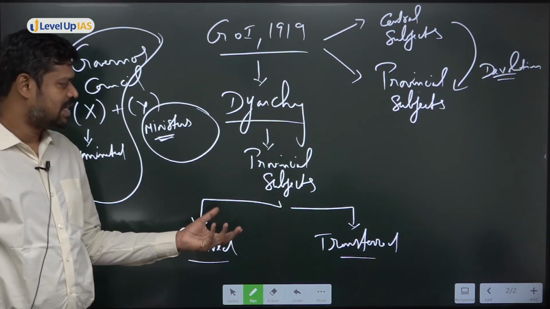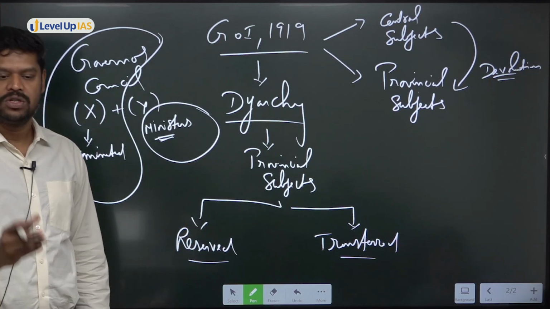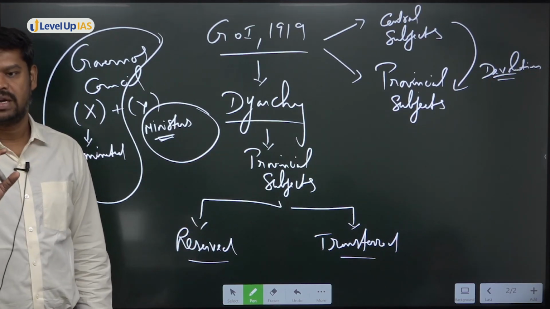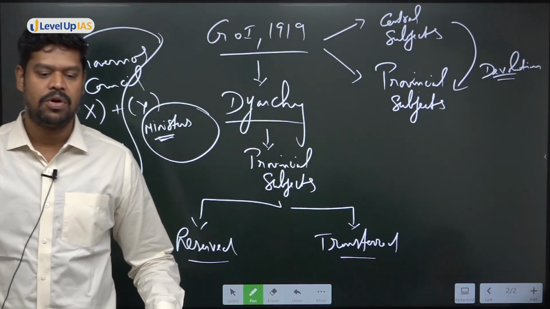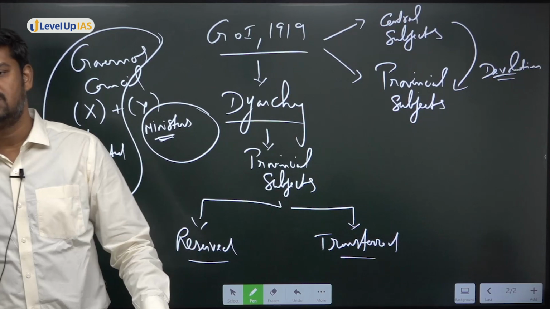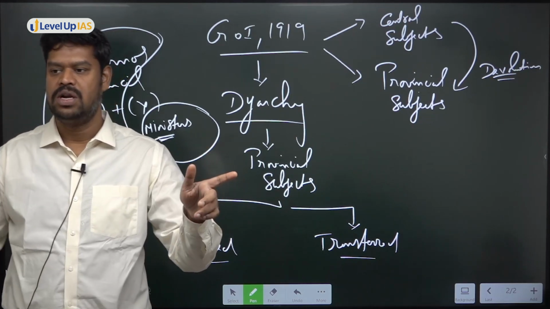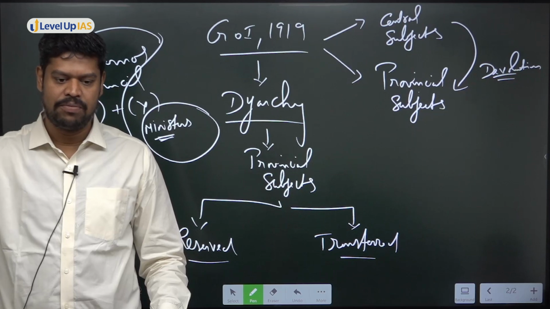Now you can ask me, sir, why the transferred subjects are given to the ministers? Because in the opinion of the British government, the transferred subjects are not so important for them. What is very important for them? The reserved subjects. Say, for example, for the Britishers, what is important? Is revenue important or health important for them? Is the health of the people important or the revenue?